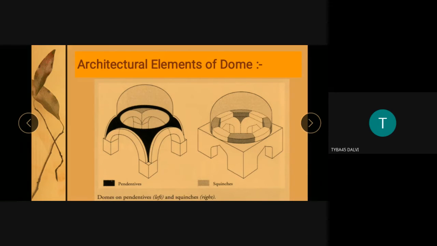When a tomb has four entrances, it is called an open tomb architectural monument. And when the tomb has only one entrance, like the Taj Mahal, it is called a closed tomb. Ibrahim Roza in Bijapur is an open tomb or mausoleum. In the Taj Mahal, only one entrance is there, so it is called a closed tomb. The tomb is placed diagonally and oriented towards Mecca, and is constructed with red sandstone, with the slope of the wall always at an angle of 75 degrees.